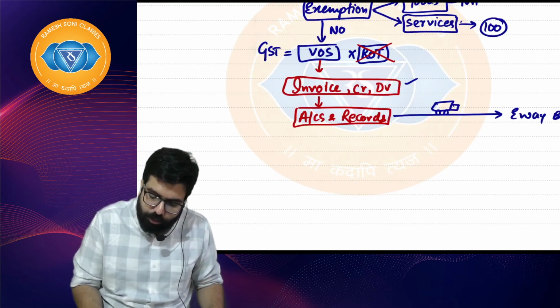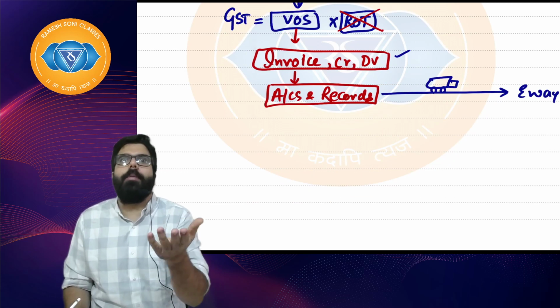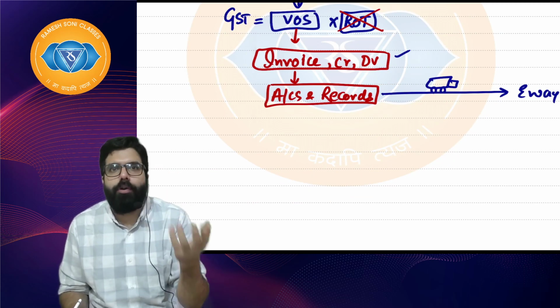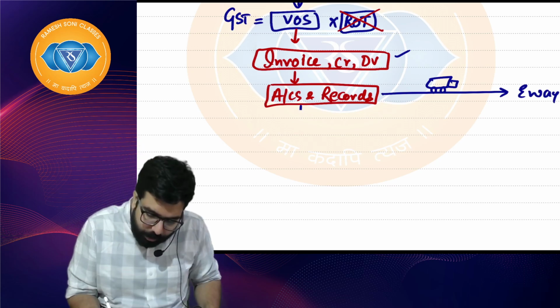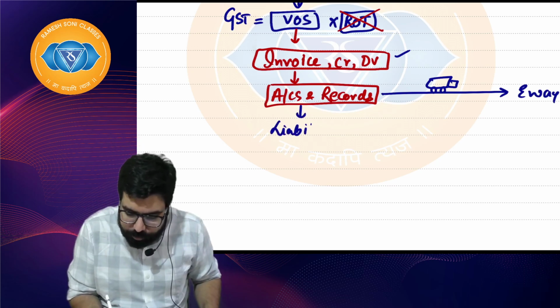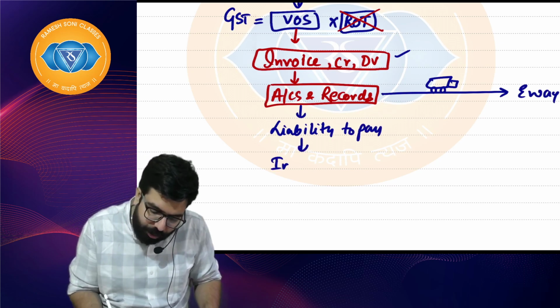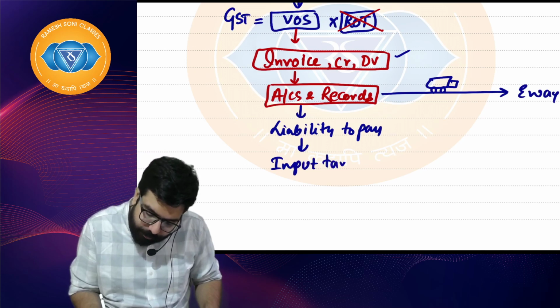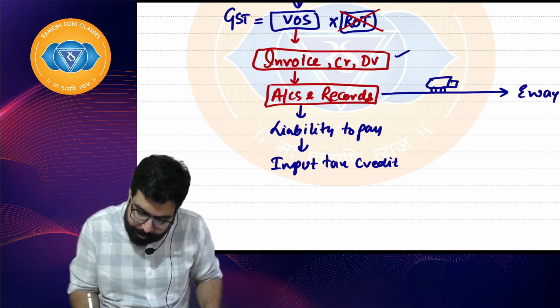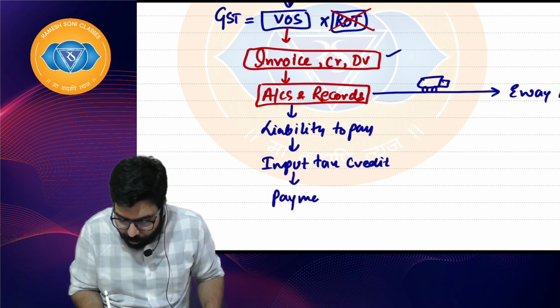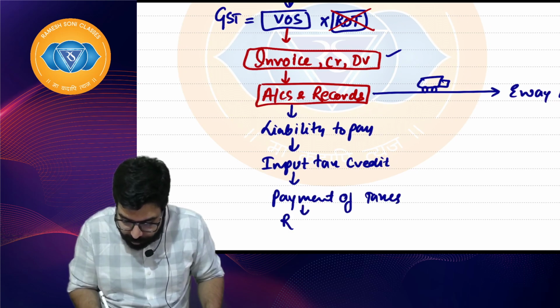Now, once you send the goods to the other person with an e-way bill, the government is telling, Ramesh, what are you waiting for? You have already sold the goods, you have sent the goods, you have maintained your accounts, now make the payment. So, your liability to pay will come. Once your liability comes, you will have to make the payment. How will you make the payment? First, you will use your input tax credit, right everyone? And then you will go ahead and make your payment of taxes. And then Baba you will file your returns.